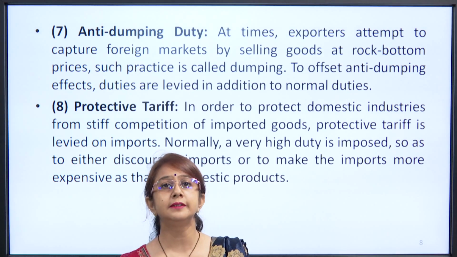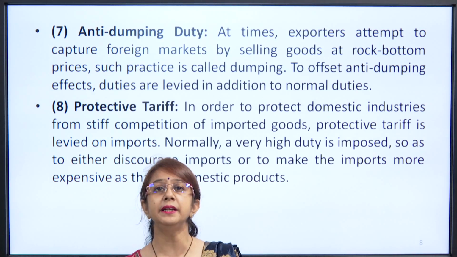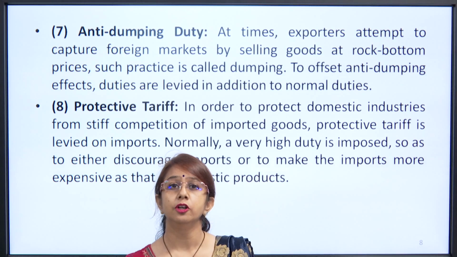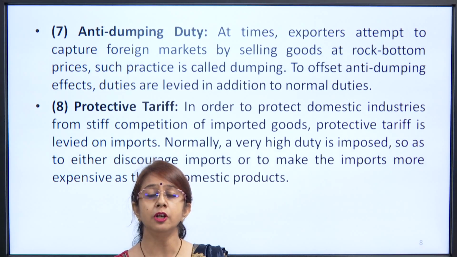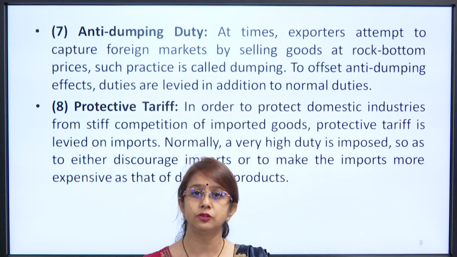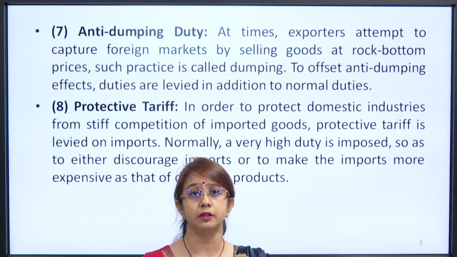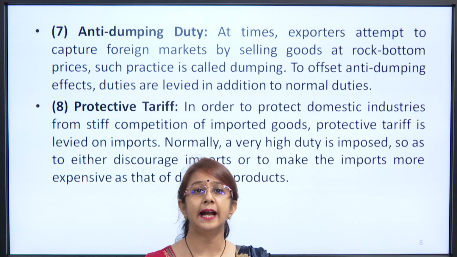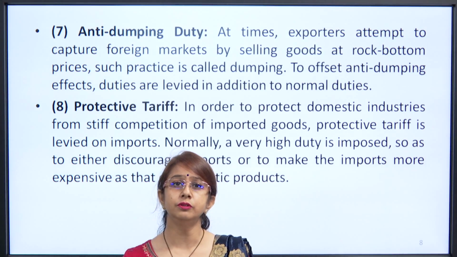So, in such cases the domestic market will suffer a lot in terms of quantity as well as quality. So, for that purpose the government imposes this anti-dumping duty so as to ensure that not too much dumping is done into the country. To offset anti-dumping effects, duties are levied in addition to normal duties.